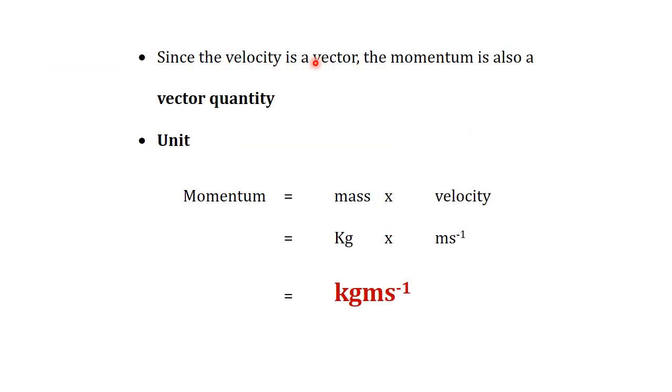Now we know velocity is a vector quantity and momentum is also a vector quantity. We should identify the SI unit, or standard international unit, for momentum. Momentum is mass into velocity. The unit of mass is kilogram, and the unit of velocity is ms minus 1, or meter per second. So if we multiply kilogram by ms minus 1, this is the unit for momentum.